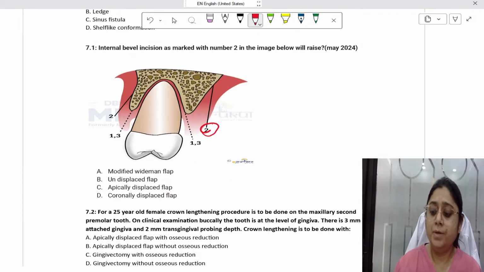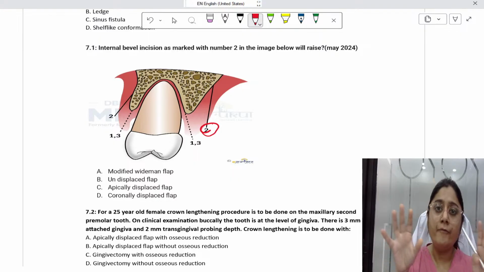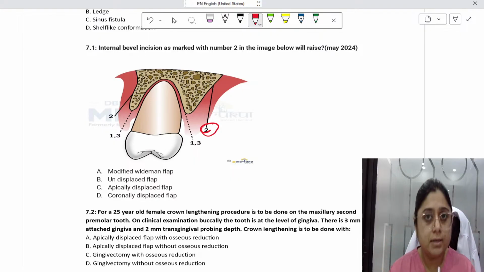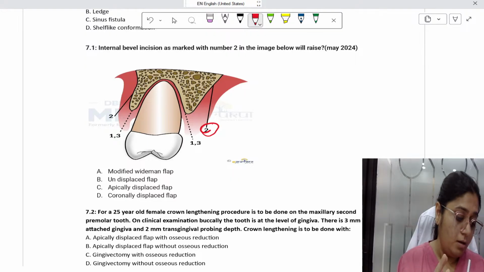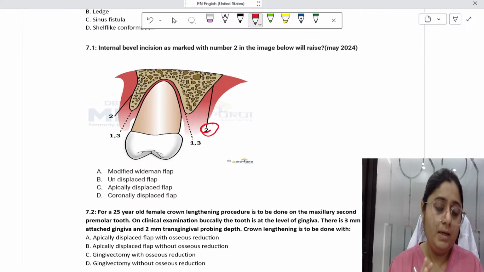Yes, in gingivectomy, the instruments I told you about are very important. You should know that there are four types of horizontal incisions: external bevel, internal bevel, interdental, and crevicular incisions. Then you should be thorough with the different types of sutures and suture materials. You have to remember the classification of suture materials: absorbable and non-absorbable sutures. That you should be thorough with.